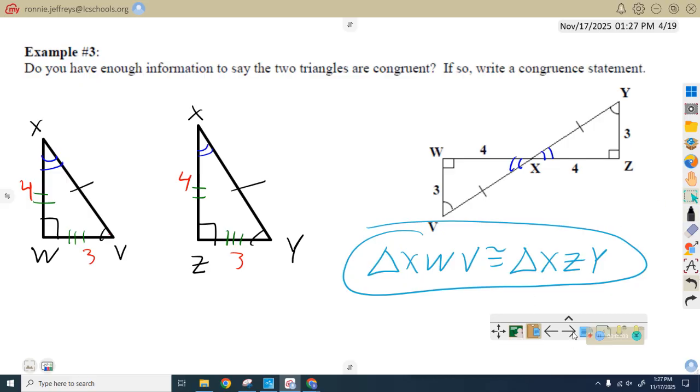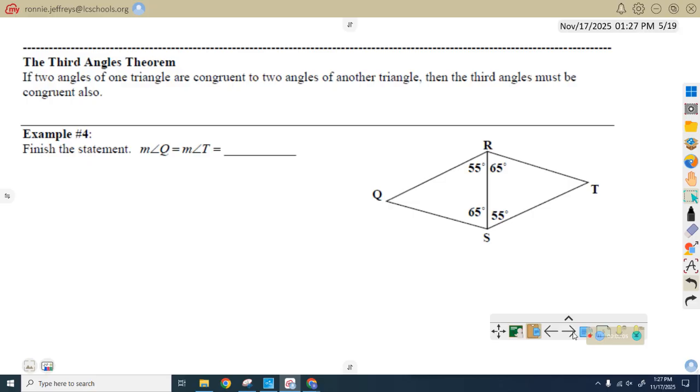All right. Example 4. The third angles theorem. Basically, this is what it says. It says if you have two triangles and these two are congruent and these two are congruent, that means that these other two are congruent. All right. Now, how can we find the measure of angle Q or angle T?